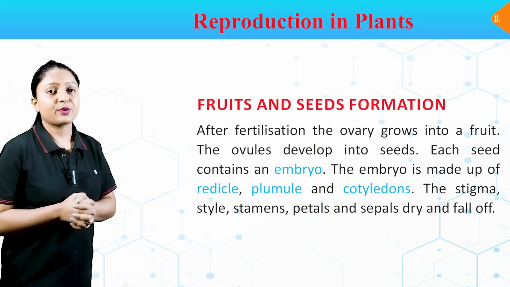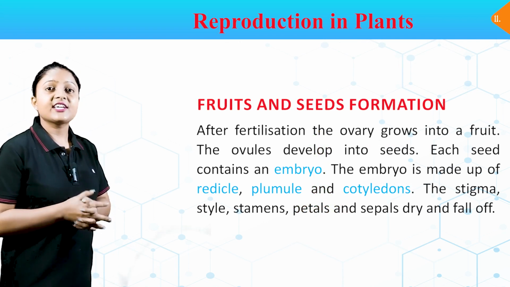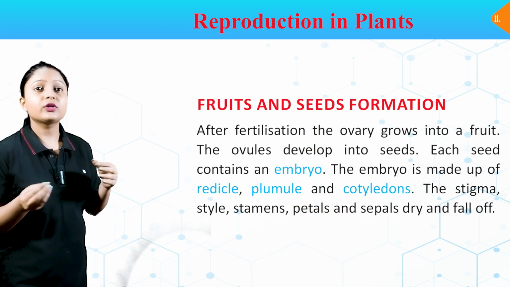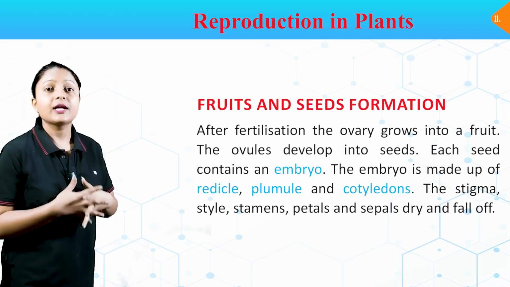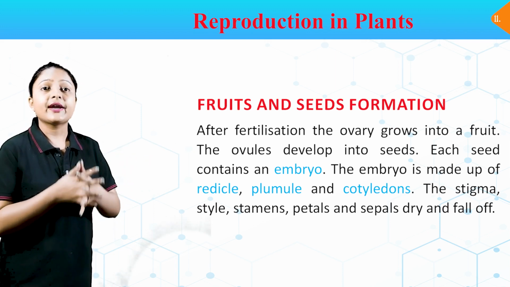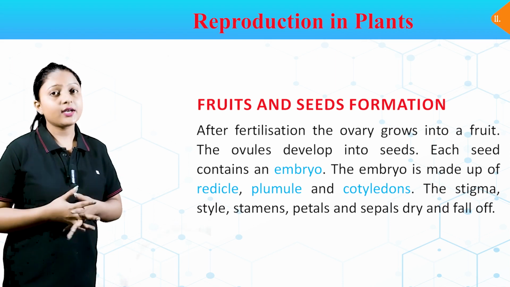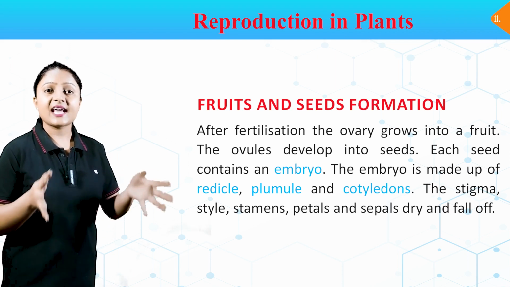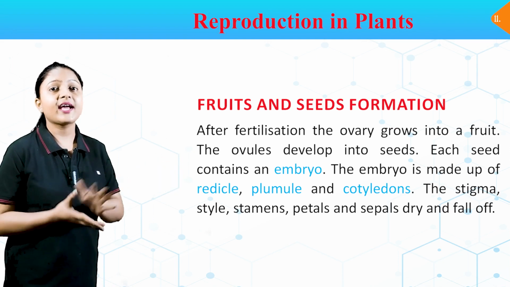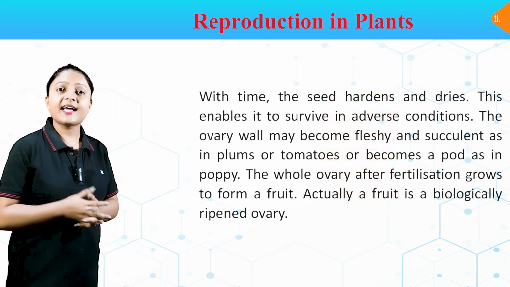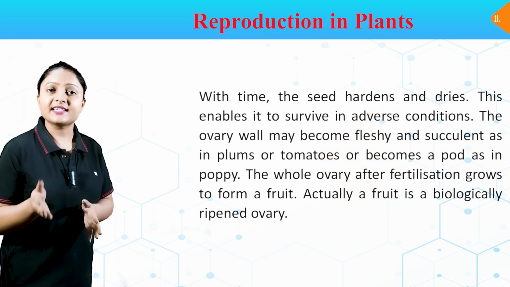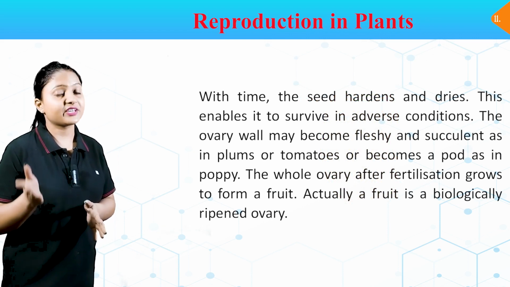Fruit and seed formation. After fertilization, the ovary grows into a fruit, and the ovules develop into seeds. Each seed contains an embryo. The embryo is made up of radicle, plumule and cotyledons. The stigma, style, stamens, petals and sepals dry or fall off. This is the structure of a seed. With time, the seed hardens and dries. This enables it to survive in adverse conditions.